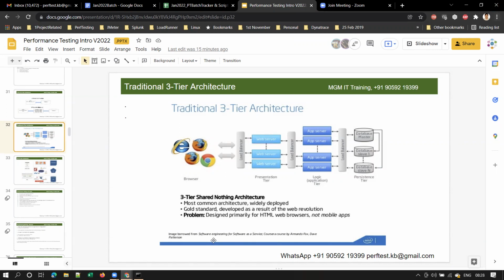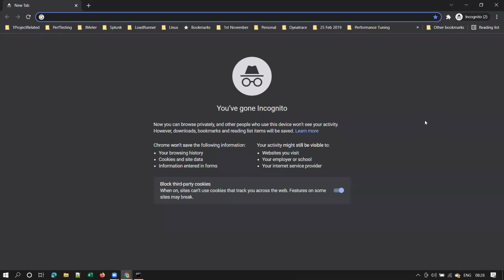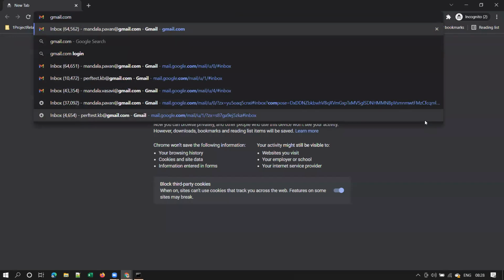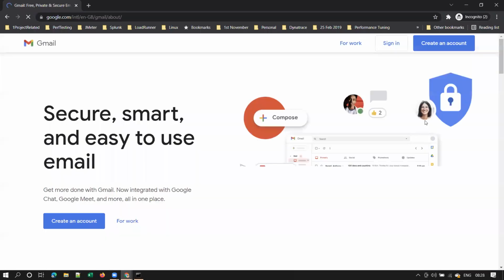If you observe here, the web server layer is called the presentation tier. Tier here should be pronounced as tier. So I'm sending a request to Gmail by typing gmail.com.